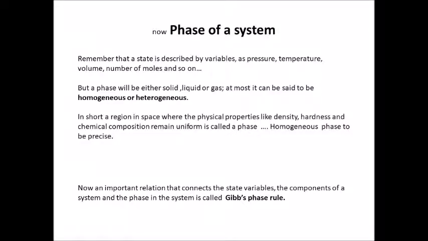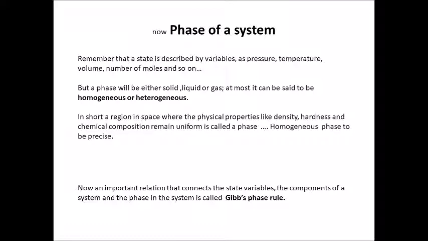Next, we will see what is meant by phase of a system. When we understand the processes, we should know that we have already studied state. Now we are going to go to phase of a system. What is meant by phase of a system?